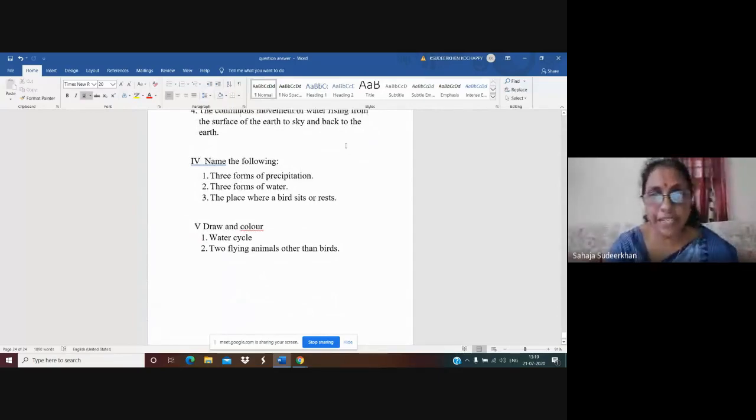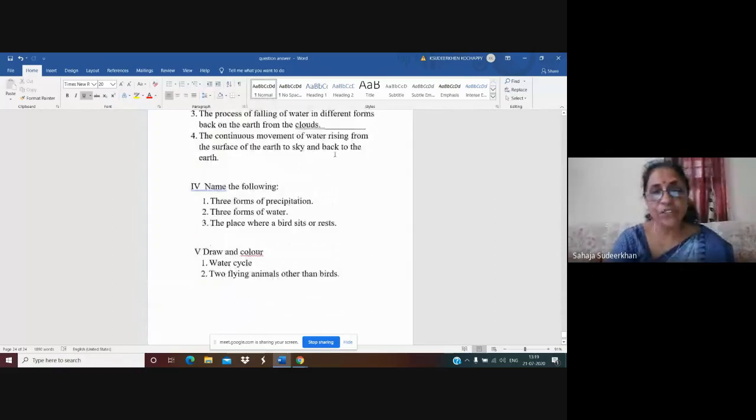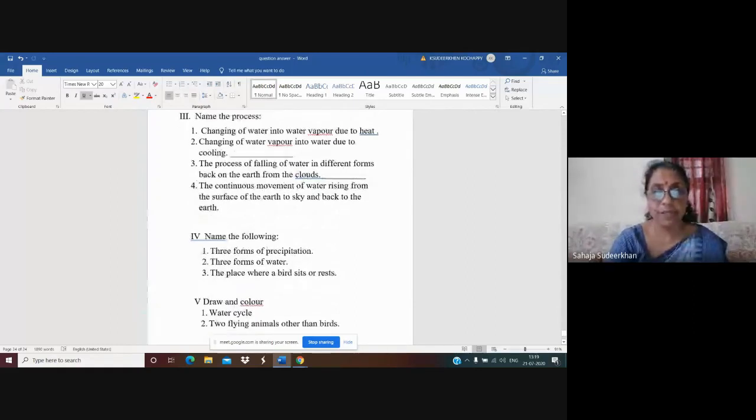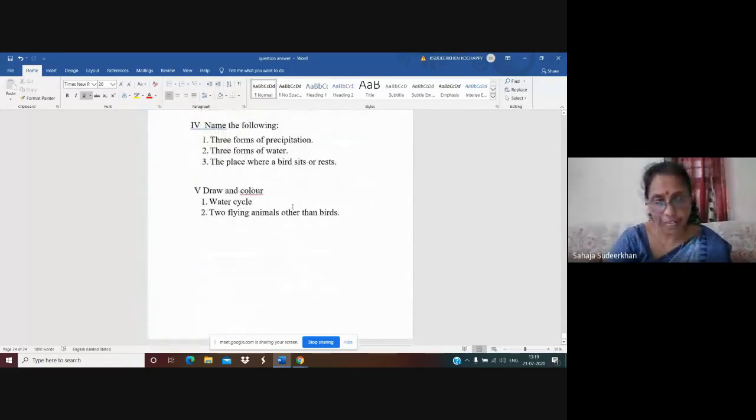Next one is: name the following three forms of precipitation. We have seen here the process of falling of water in different forms back on the earth from the clouds. Not only water; let us see what the other forms are. What are the other forms we have already learned? Yes, that is water, hail, and snow. Snowfall, hailstone, and rainfall. So these are the three forms of precipitation: water, hail, and snow.